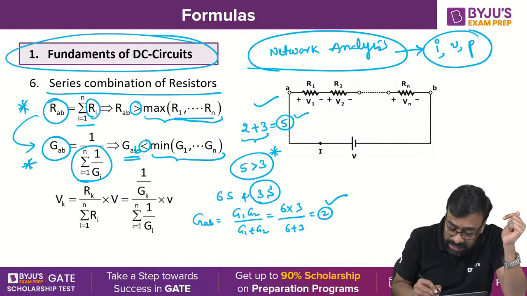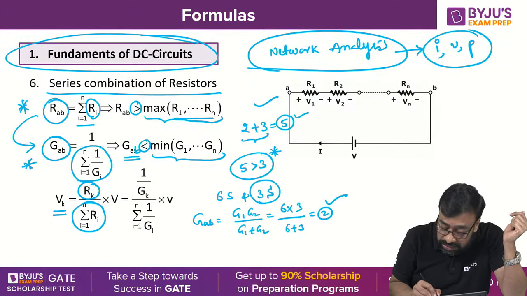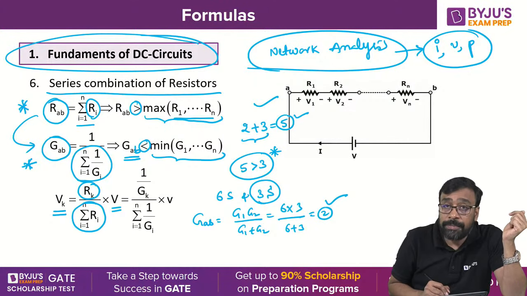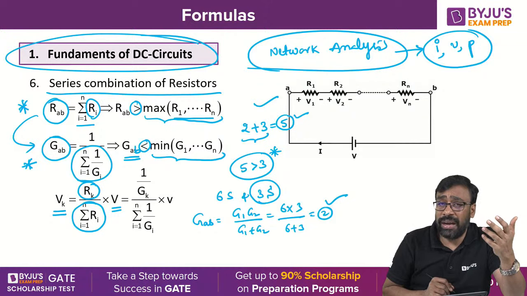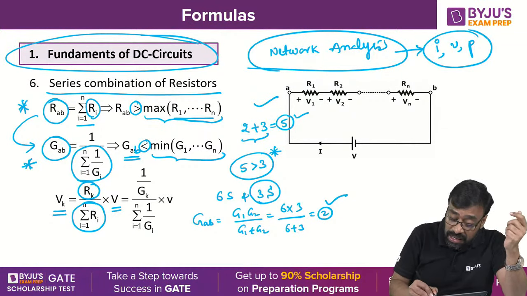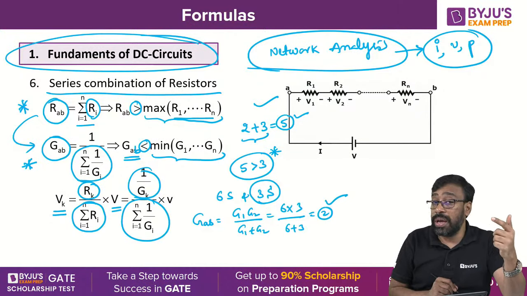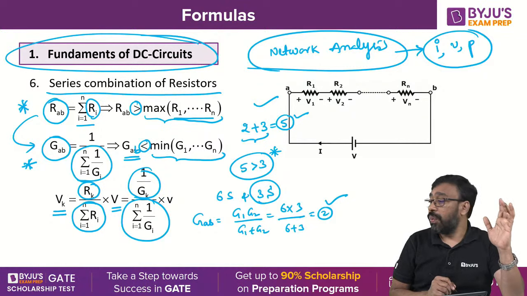The voltage across the kth element is Vk = Rk / (summation i=1 to n Ri) times the total voltage applied. Or in terms of conductance, Vk = (1/Gk) / (summation i=1 to n 1/Gi) times V.